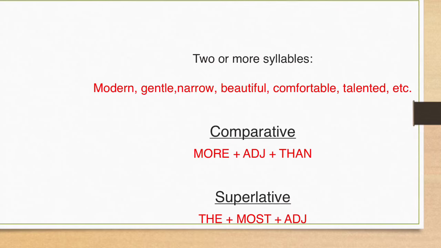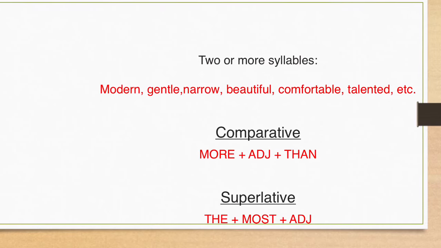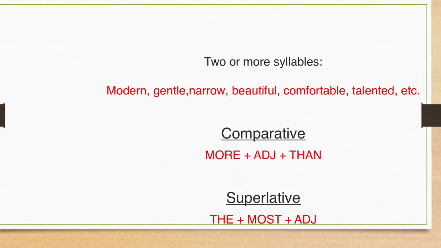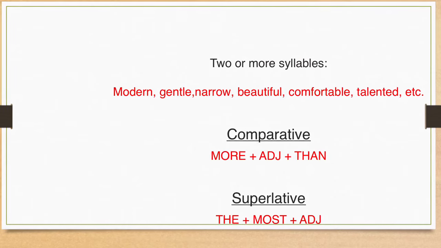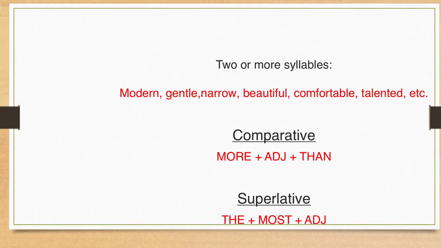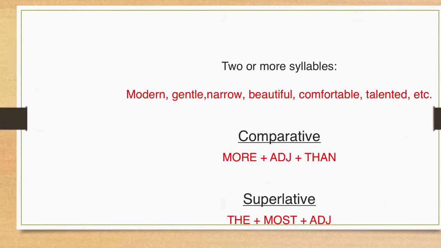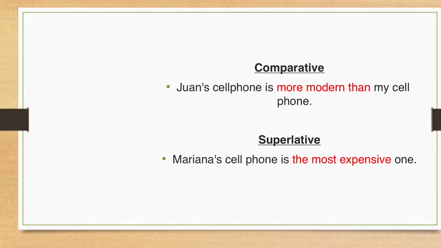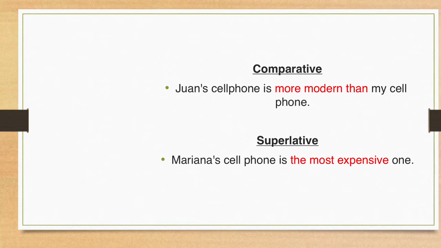Okay, for adjectives that have two or more syllables, like modern, gentle, beautiful, comfortable, it changes a little bit. For comparative, we put more plus adjective plus than. And for superlative, we use the plus most plus adjective. For example, Juan's cell phone is more modern than my cell phone. Mariana's cell phone is the most expensive one.